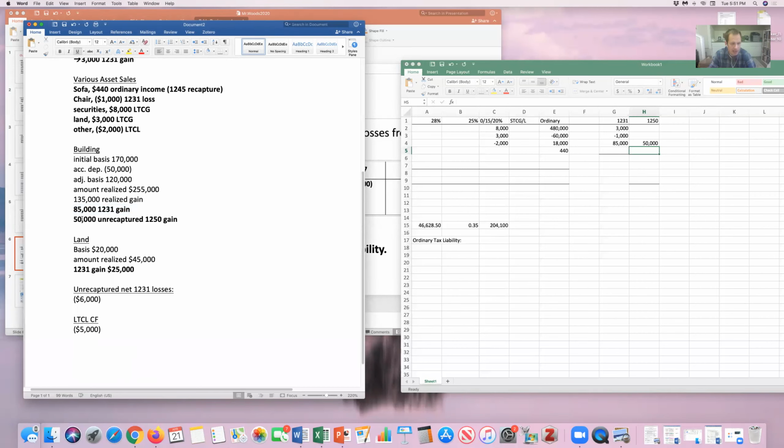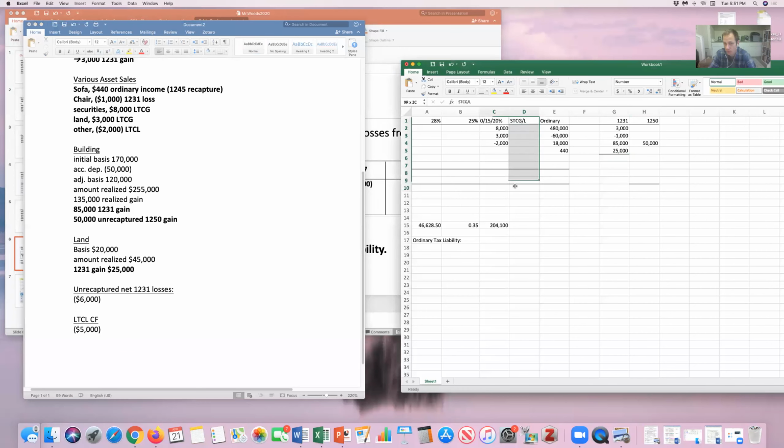All right, the land that the building was on gave me a $25,000 1231 gain. I had unrecaptured net 1231 losses. I can't forget that. And I had a long-term capital loss carry forward of $5,000. If you remember, a short-term carry forward will always start in the short-term column. A long-term carry forward will always start in this 28% column, which is good for the taxpayer. We want it to start in the highest place possible.